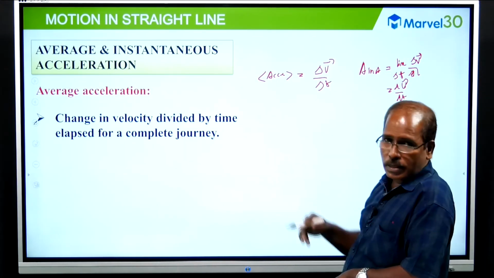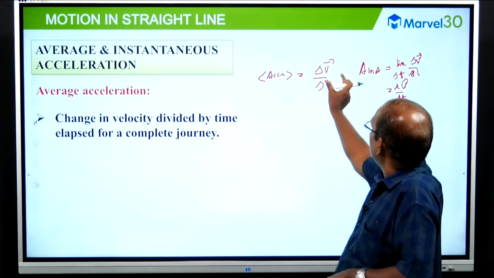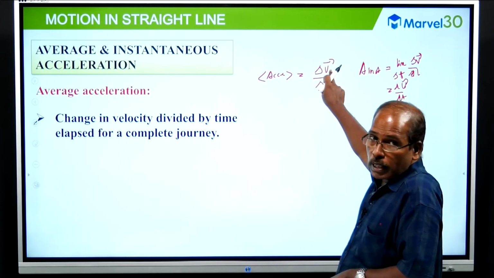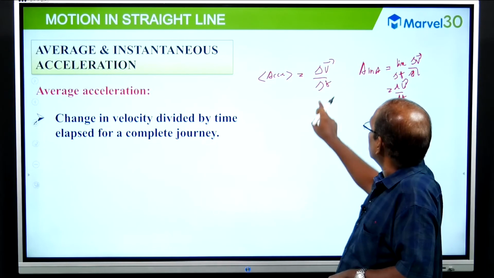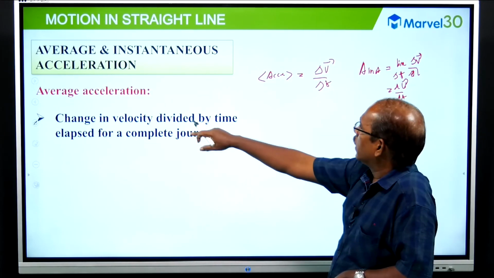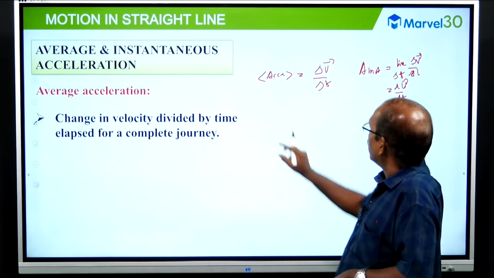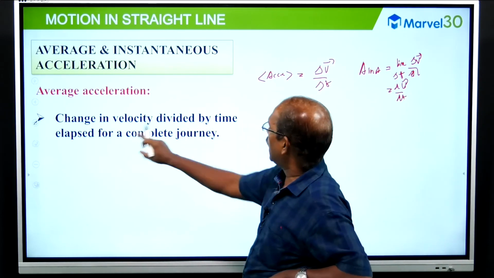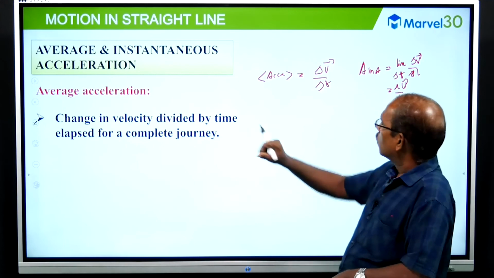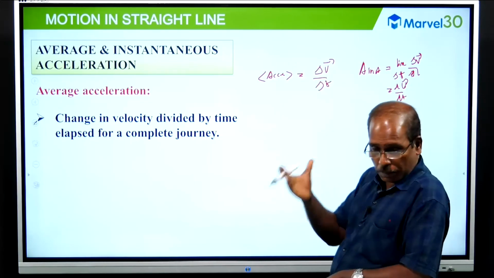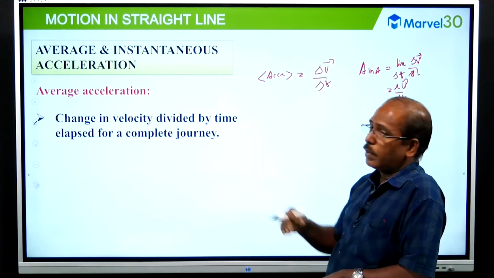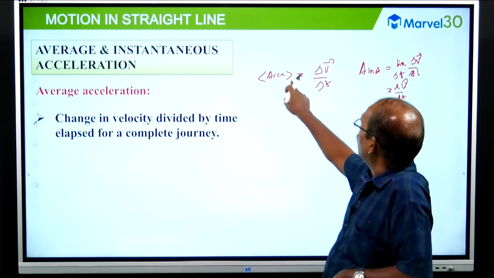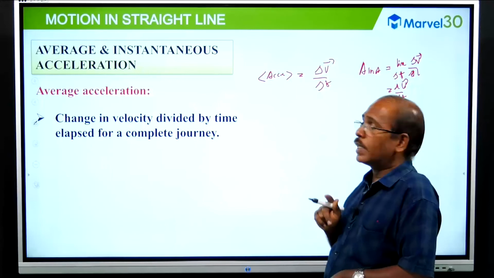Change in velocity divided by time. Delta means change, v vector is velocity, so change in velocity by the time duration will give average acceleration. This is for the complete journey, the time taken or time elapsed for a complete journey. For the complete journey, this is acceleration. What kind of acceleration? Average acceleration.